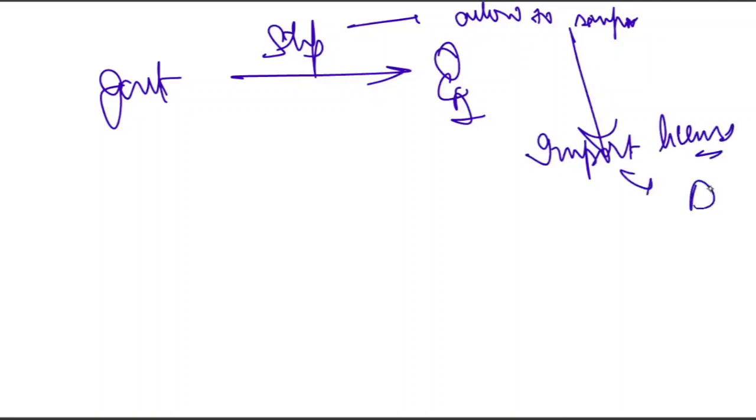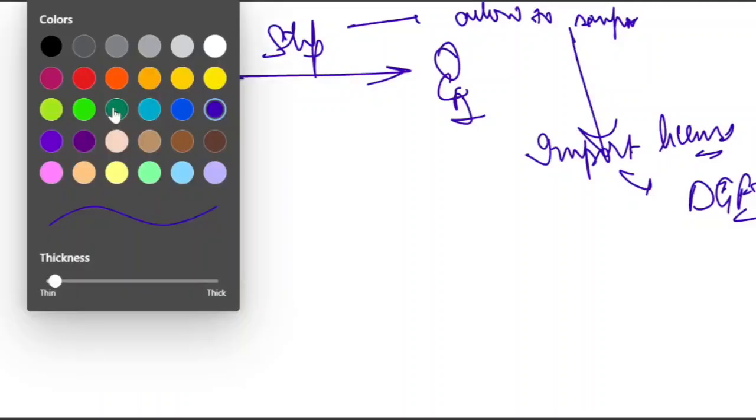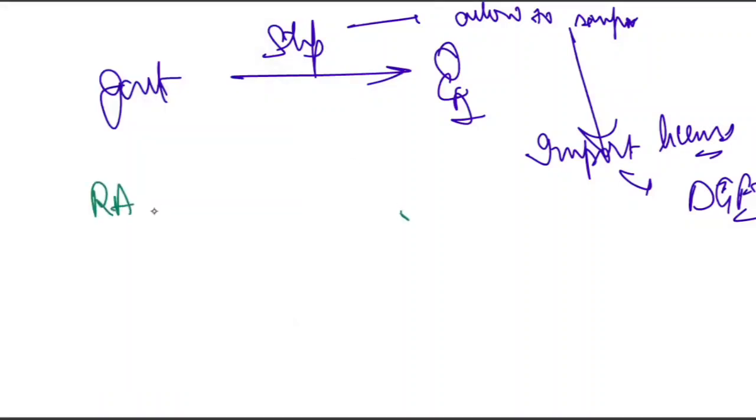And who issued it? It is issued by DGFT, the Directorate General of Foreign Trade. So this is the DGFT who issued it. DGFT has several offices across India, and these offices are called regional authority. That is where the license comes from. Now once you have used that license completely, it means you have imported everything you were allowed, so you must return this license.